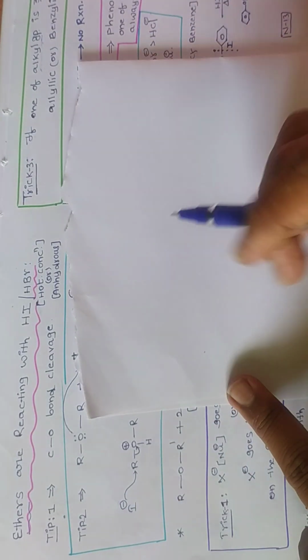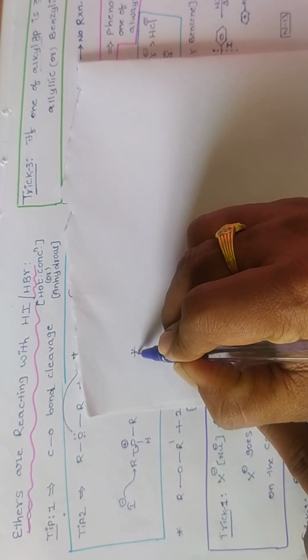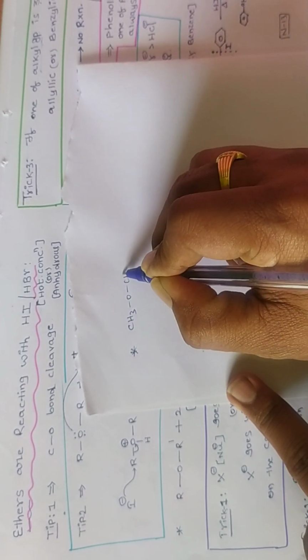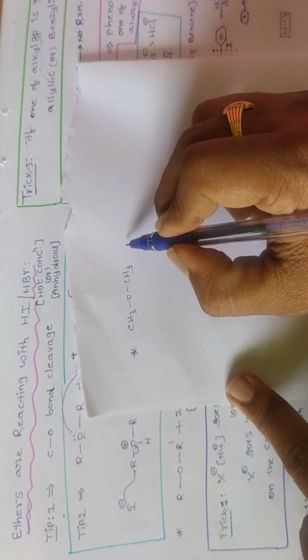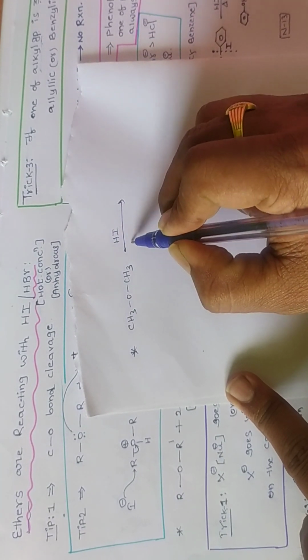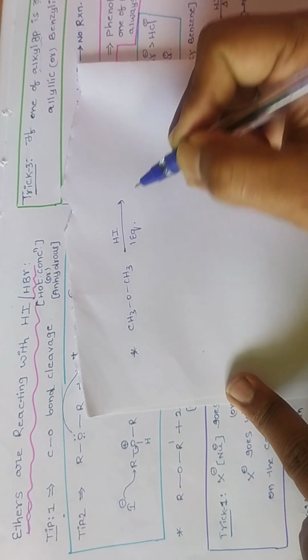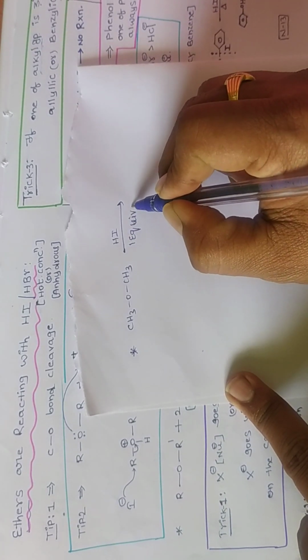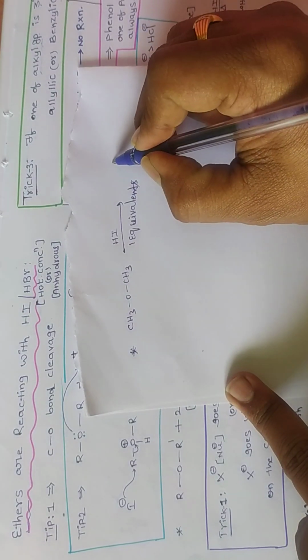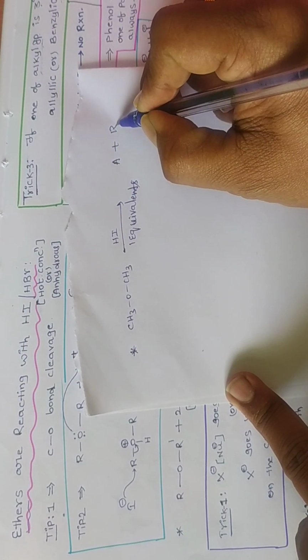Next, suppose we consider the SN2 mechanism. Now this is CH3 O CH3. Whenever it reacts with 1 mole, or 1 equivalent, of HI, what products are going to be formed?